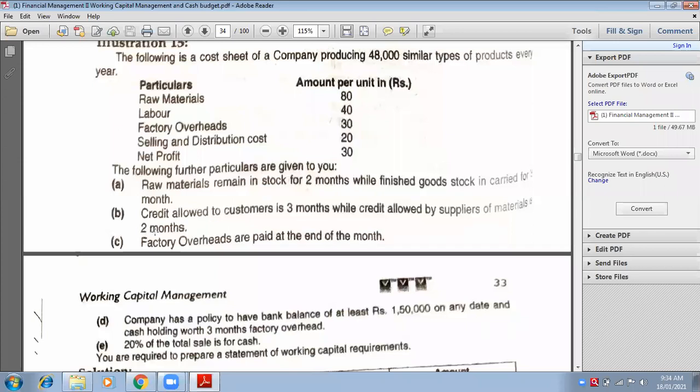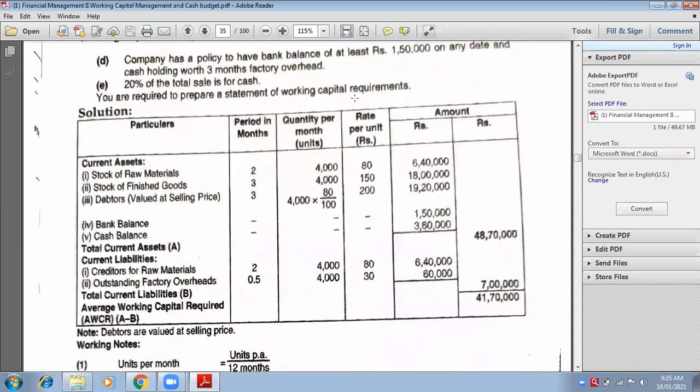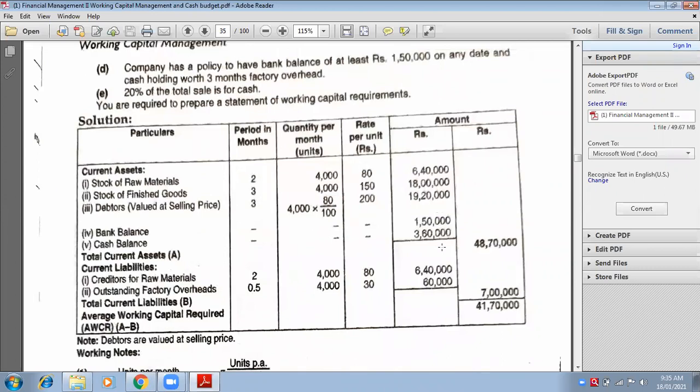4,000 into 2 months into what is the rate of credit? What rate will be taken for the creditors? Raw material. Very good. Because from creditors we buy raw material. So what is the per unit of raw material? That is perfect rate. Per unit of raw material is how much? 80. Yes. So 4,000 into 2 into 80 is 6 lakh 40,000. You can check from here. 6 lakh 40 is correct.